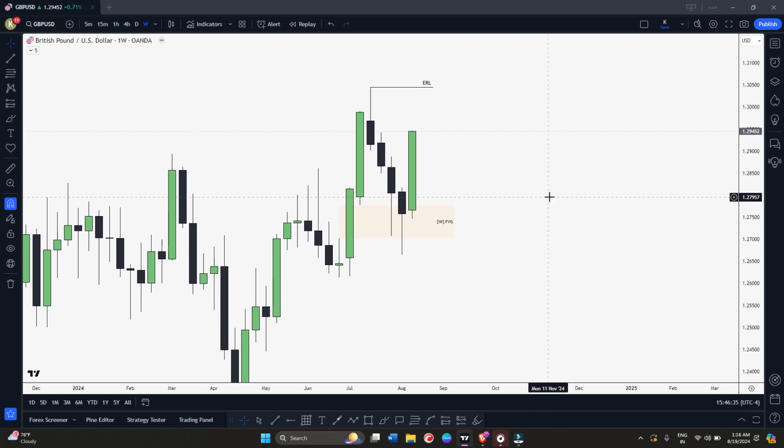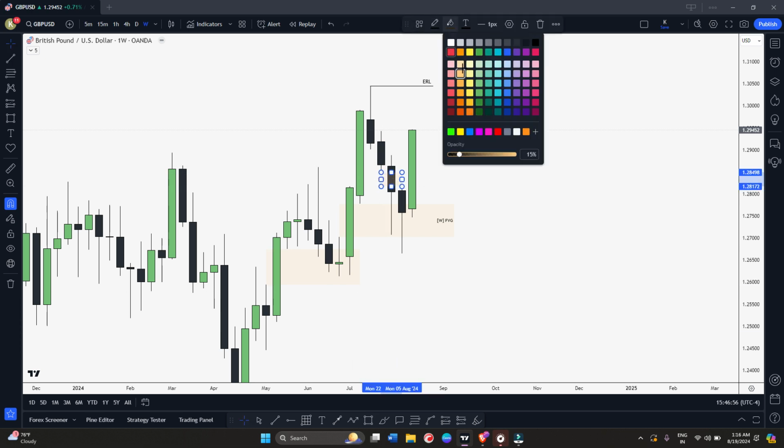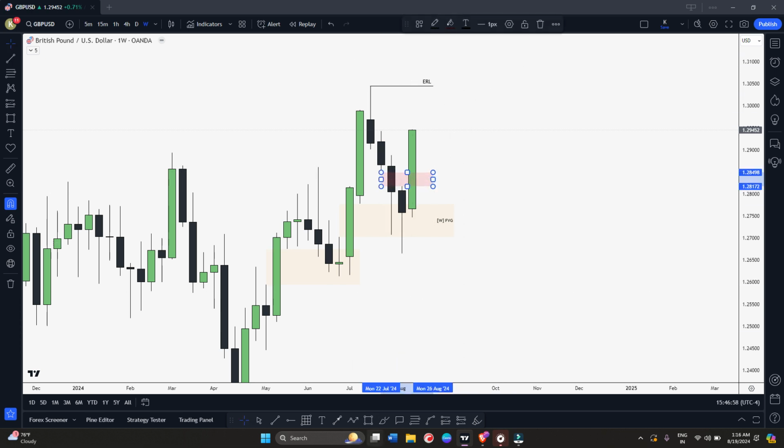So if you see same thing, again, understand order flow first of all. On weekly, you can see we're respecting this weekly bullish fair value gap. We respected this weekly bullish fair value gap here as well, right? So we're respecting bullish level and we're disrespecting bearish level. You can see we had this bearish fair value gap, right? That got disrespected. Again, here also we had this weekly bearish fair value gap, both got disrespected.